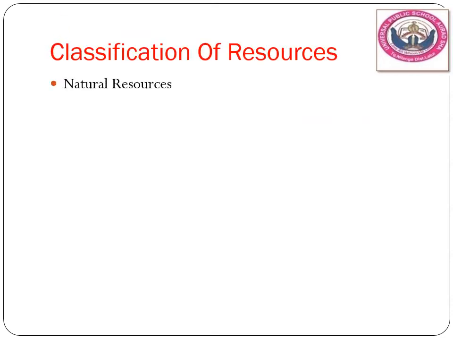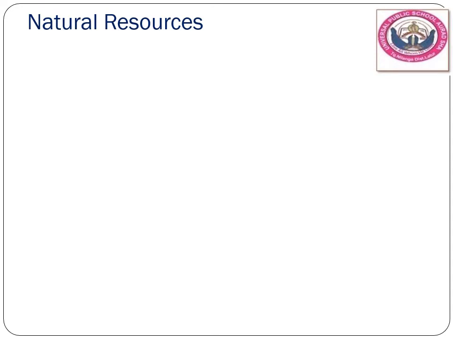Then classification of resources. The resources are categorized into three different categories. One is natural resources, which are available naturally, man-made resources, and human resources. Then let us see about natural resources.